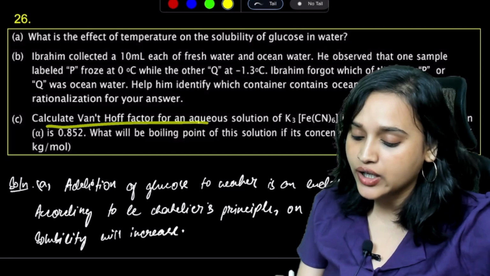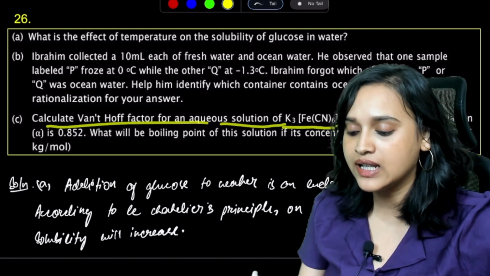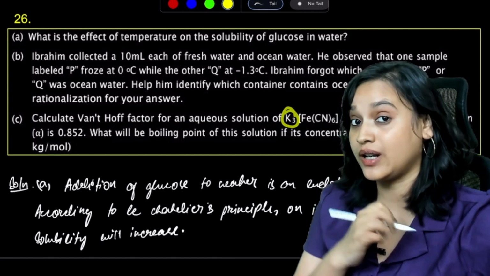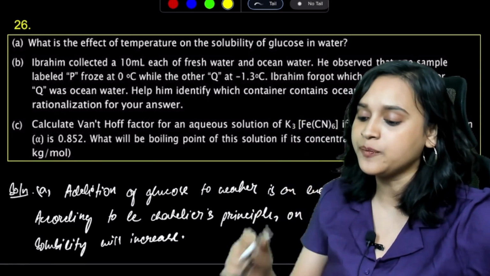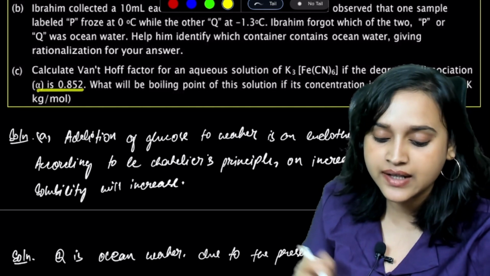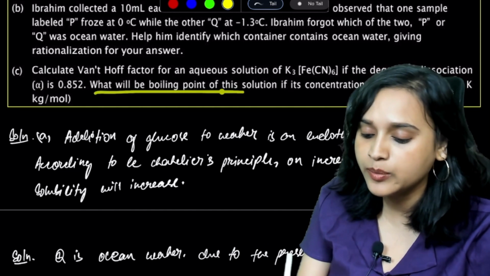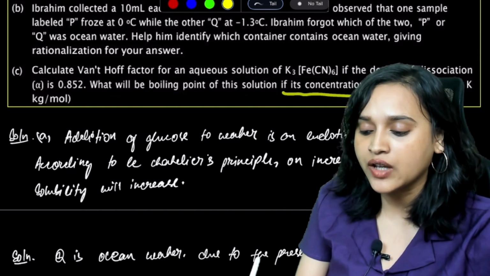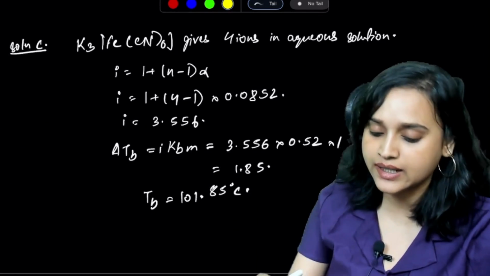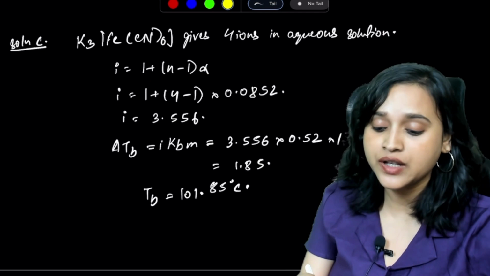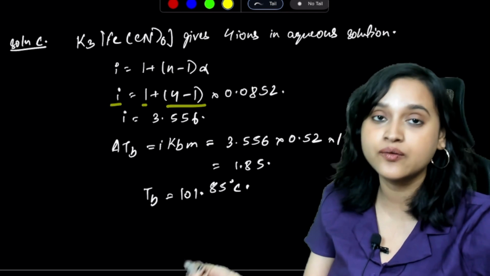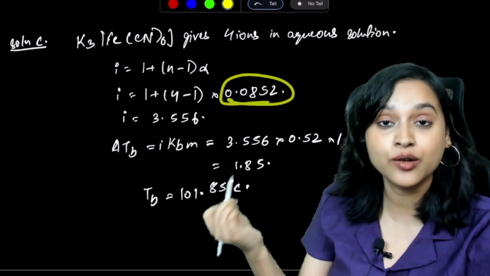Calculate the Van't Hoff factor for an aqueous solution of K3[Fe(CN)6]. So you will have 3 K+ and 1 [Fe(CN)6]3-, so the Van't Hoff factor is going to be 4. If the degree of dissociation alpha is 0.852, what will be the boiling point of the solution if its concentration is 1 molal? Let's calculate this. i is equal to 1 plus (n minus 1) alpha. i is equal to 1 plus (4 minus 1) multiplied by 0.852.